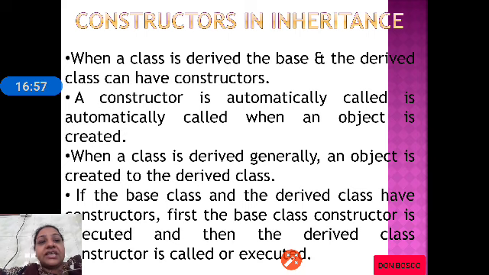If the base class and derived class have constructors, then first the base class constructor is executed and then the derived class constructor is executed. See, when base class and derived class have constructors, first base class constructor is executed and then the derived class